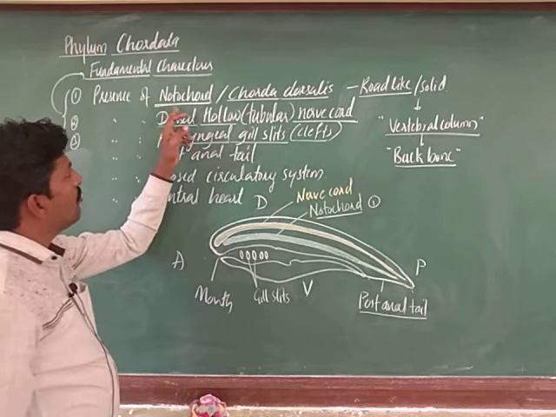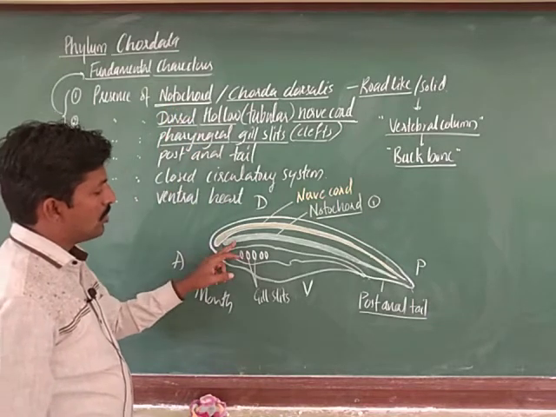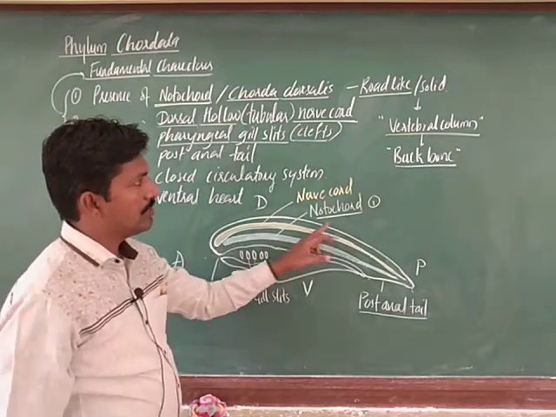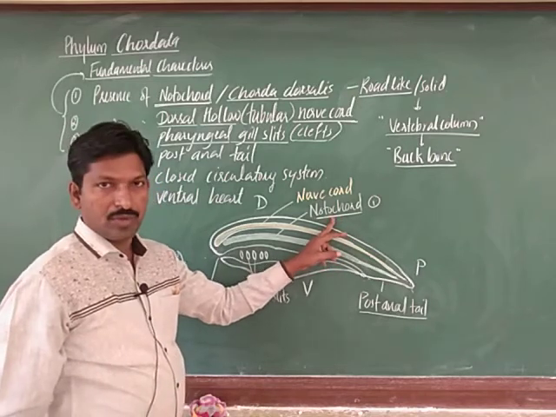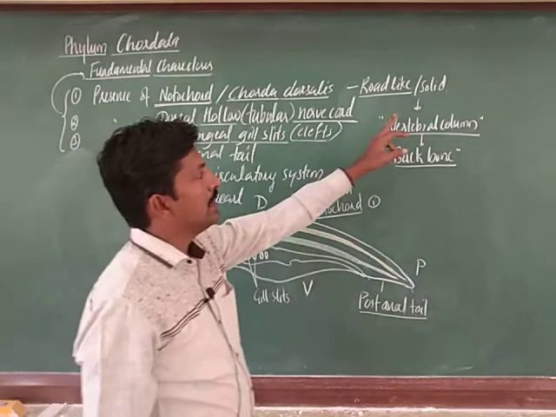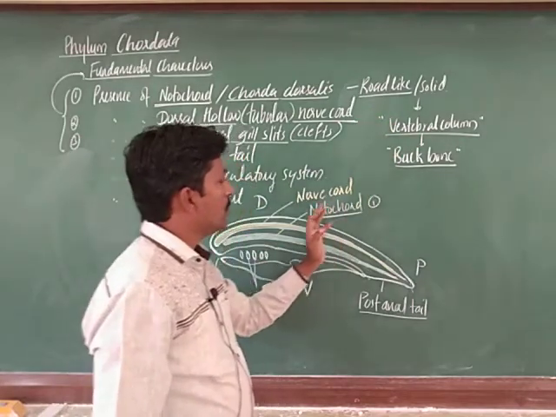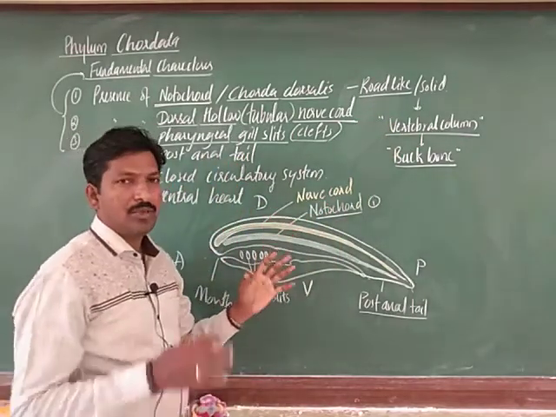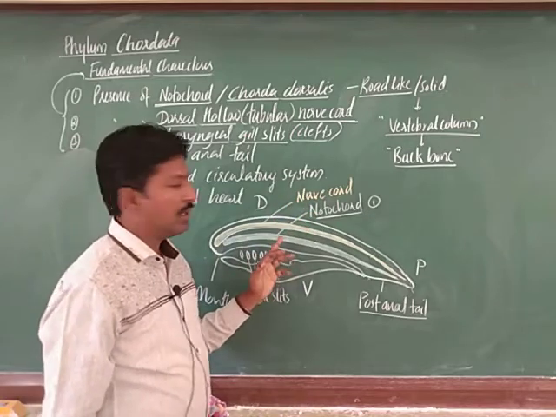So the presence of notochord. Notochord helps in support, and it is a rod-like solid structure. It also gives complete protection for the nerve cord, right, nerve cord.